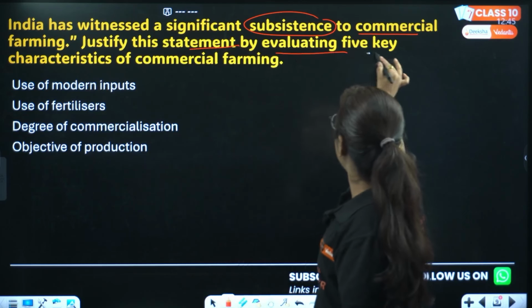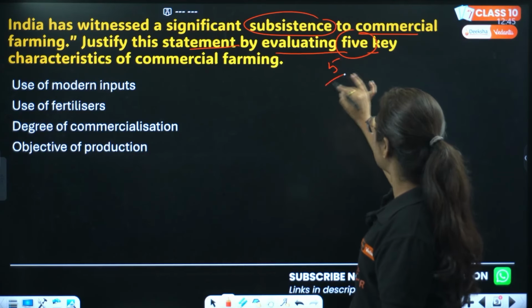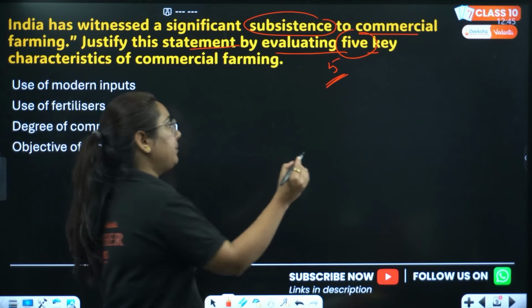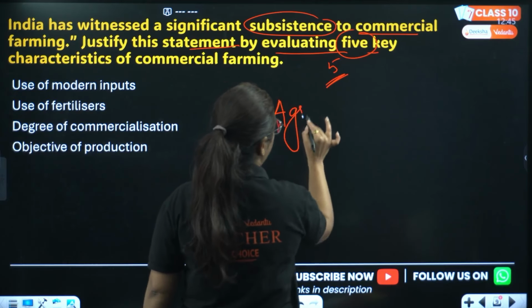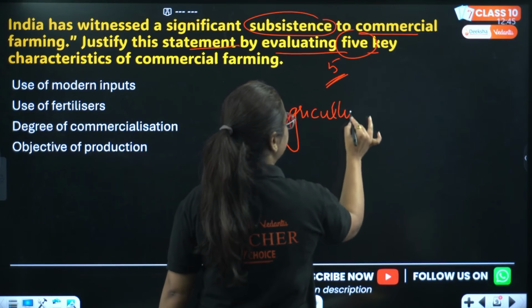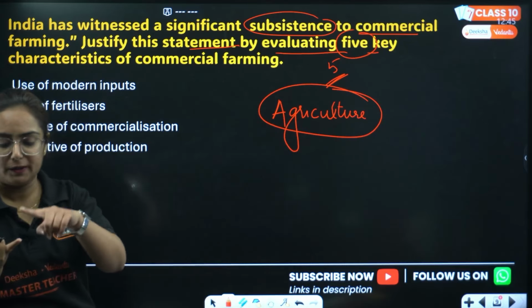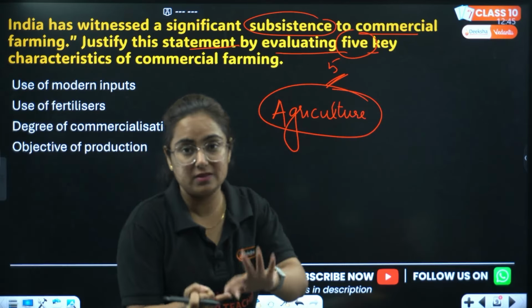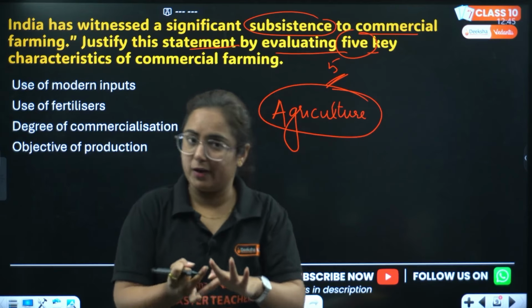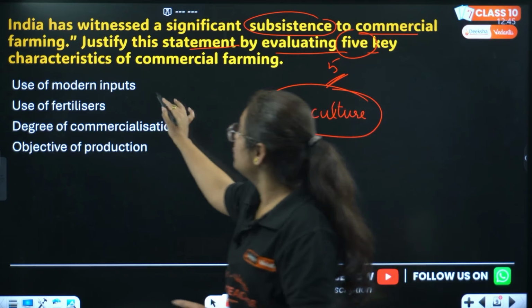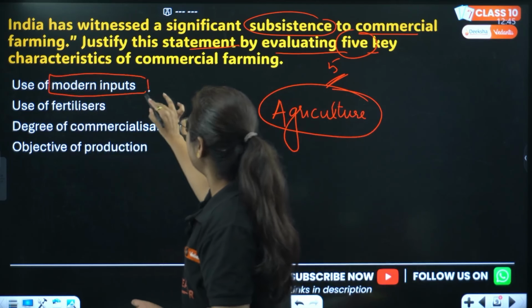Next is, India has witnessed a significant shift from subsistence to commercial farming. Justify the statement by evaluating 5 key characteristics of commercial farming, my dear students. This is from the chapter Agriculture, which talks about 3 types of farming: primitive subsistence, intensive subsistence and commercial farming.